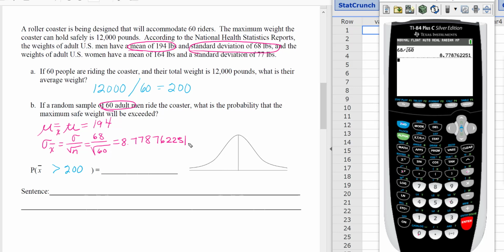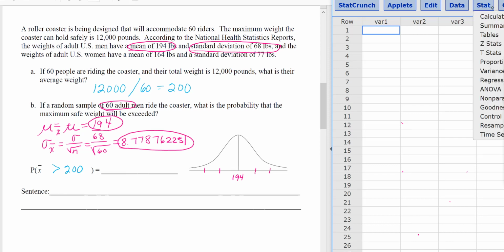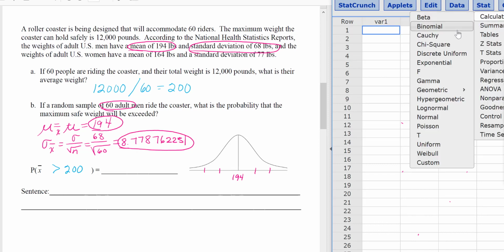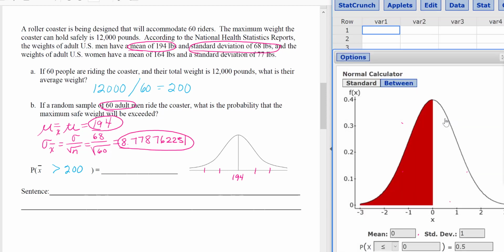So we're going to use this mean, 194, and this standard deviation when we're doing our probability calculation. On our curve, remember our mean is going to be 194, and then we're going to set the standard deviations here based on our new standard deviation. Let's go ahead and try and use StatCrunch to complete this. So we're going to go to Stat, and then go to Calculators, and then remember we're using the normal one still.